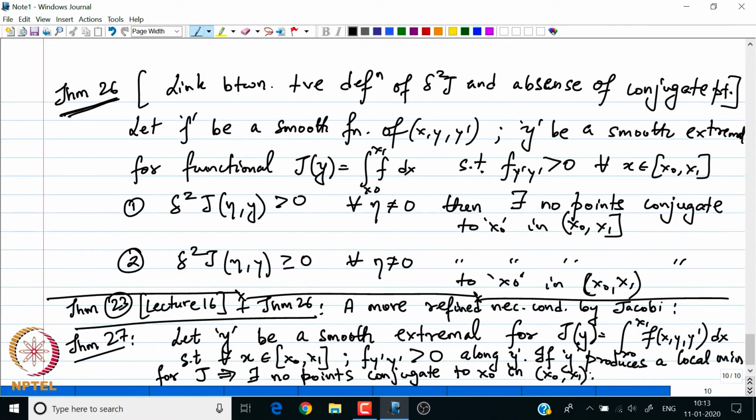but how about the non-existence of conjugate points being a sufficient condition for minima? To finally state that result, we have to define what norm we are talking about. So, what is our function norm, right? Let us first quickly describe the norm in which we are working, or the norm with which we are describing the distance between two functions, right.